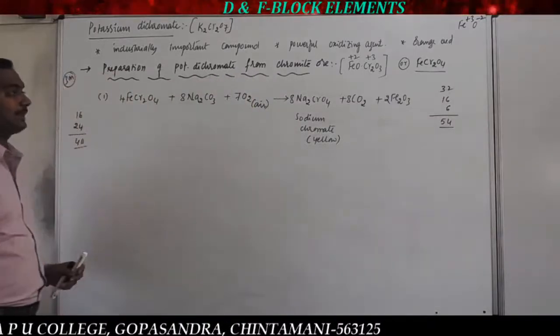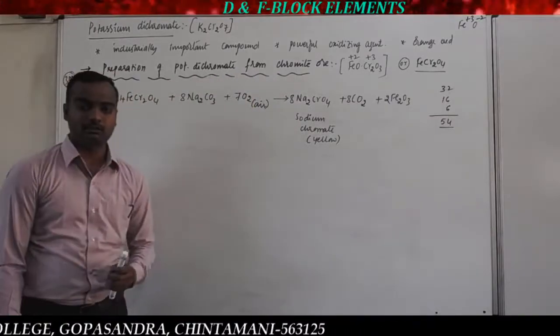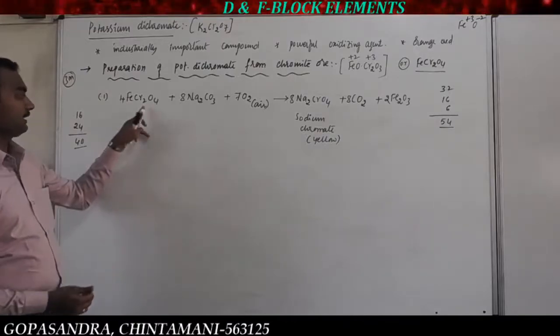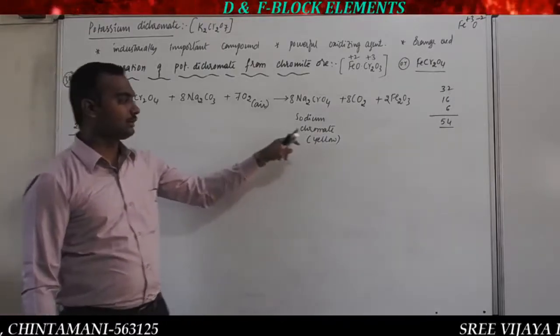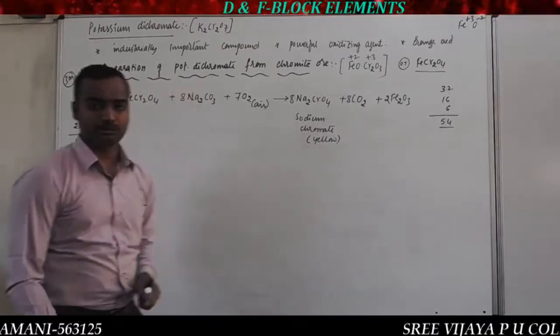That is the first step in the preparation of potassium dichromate. So the first step is when the chromite ore is heated with sodium carbonate in excess supply of oxygen, that gives sodium chromate, that is a yellow colored compound.